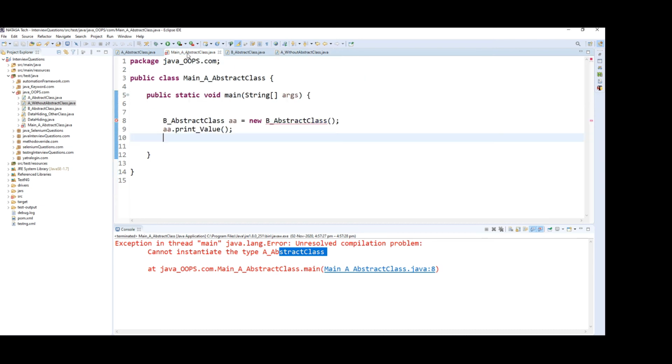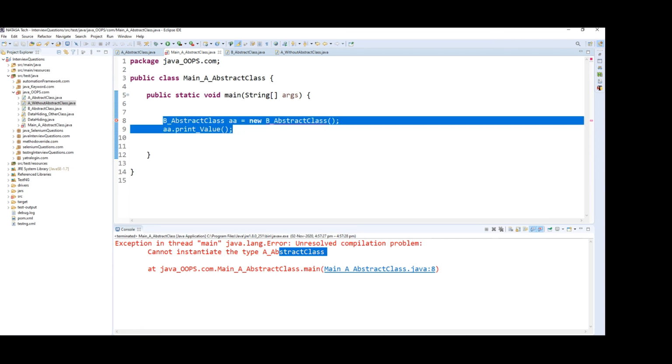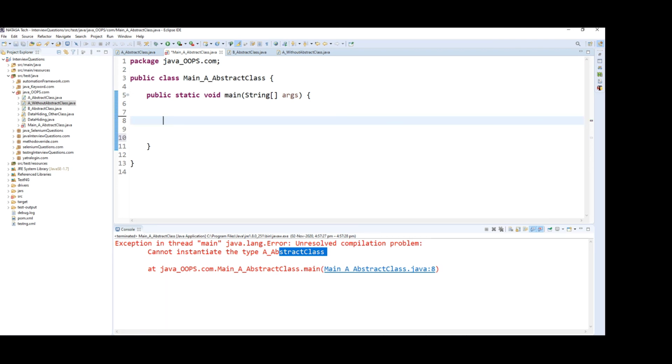So now inside the main class, what I'm going to do, I create a reference variable for the without abstract class. What is the without abstract class name? A underscore without abstract class, without abstract equal new A without abstract class.